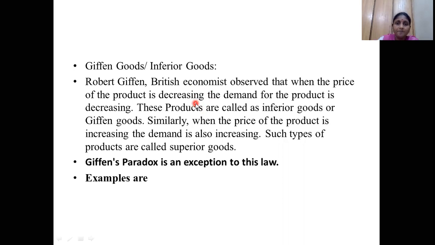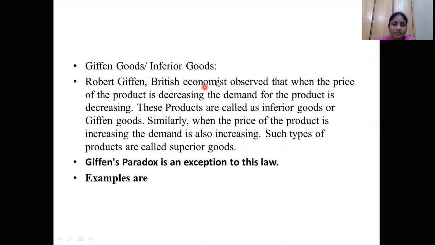Whenever the cost of that bread decreases, even if they are purchasing that bread, they are not going to buy more of it.